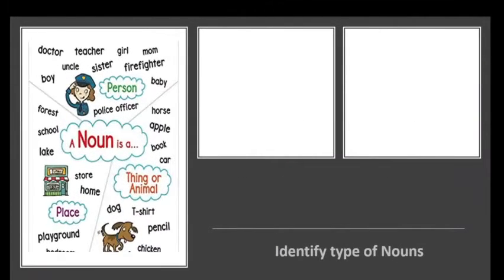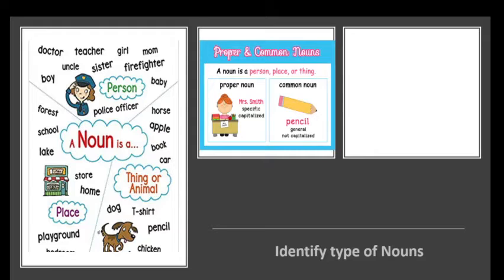So in this slide, we're going to see the three different types of nouns: the person, the places, and the thing. Now, if I talk about any person, like, did you see the girl? You'll think, the girl? Whom do I mean? Which girl do you mean? So if I say, did you see Sarah? Have you met Sarah? Then I will quickly identify that person as a specific person who is Sarah. So I mean that specific person, so it's a proper noun.